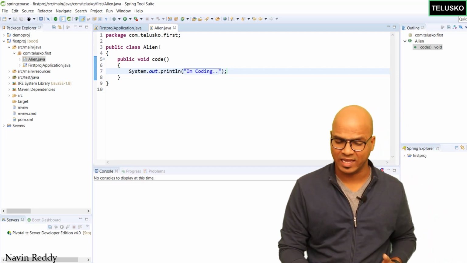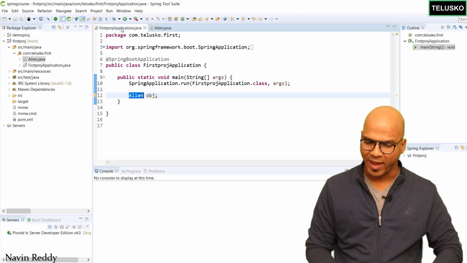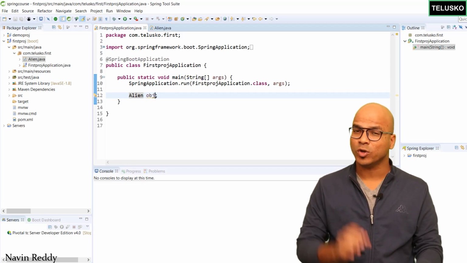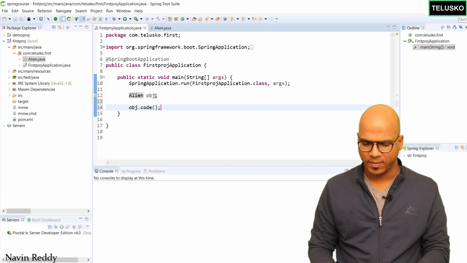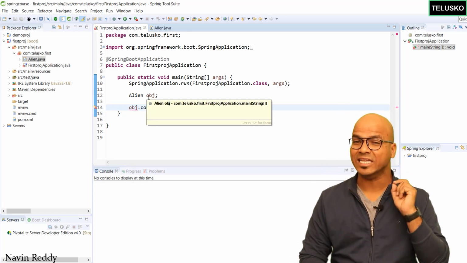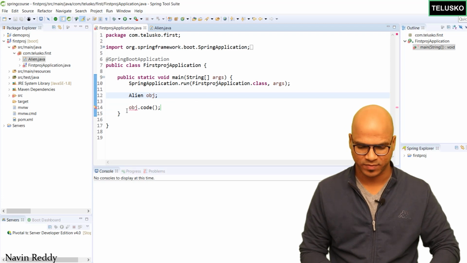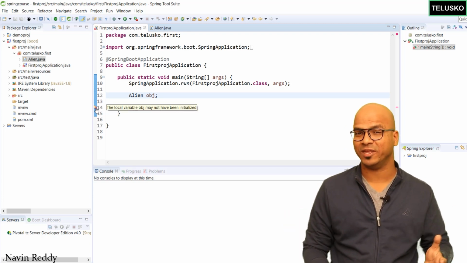Nothing much. We got an alien class in which you have a method which is code, and then we are saying I'm coding. Let's go back to our application here. Now I want to call that method which is code. Of course, you can simply say obj.code, but unfortunately this will not work. You know why it will not work? Because we have not initialized this object here, and that's what it's saying. You can see it says the local variable obj may not have been initialized.